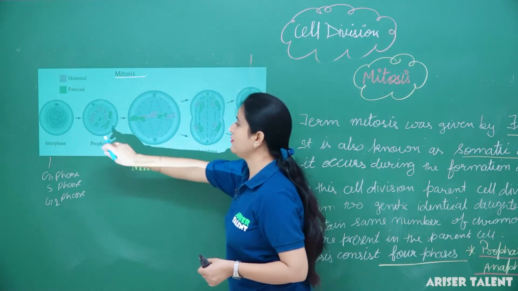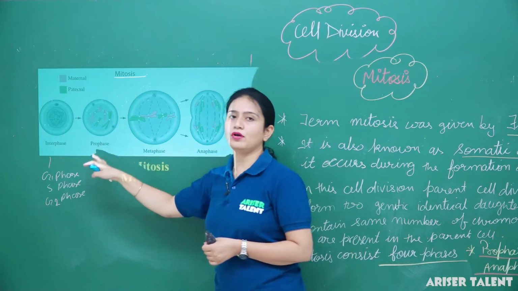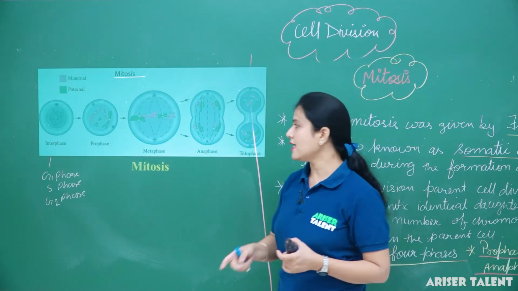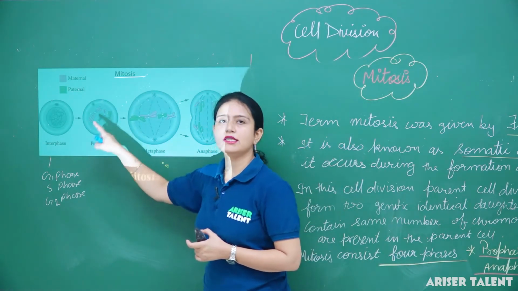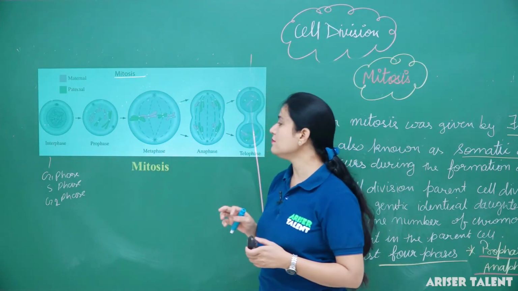So mitosis will take place from prophase to telophase. Now here we can see that prophase is the longest phase, in which chromatin material condenses and forms chromosomes. Here we can see that it forms chromosomes. Then metaphase. What happens in metaphase?